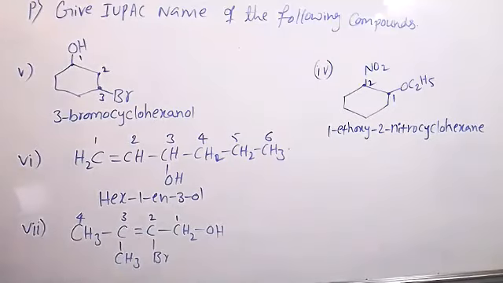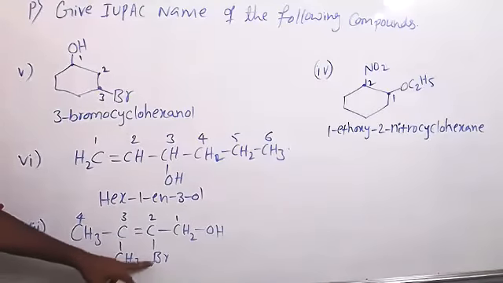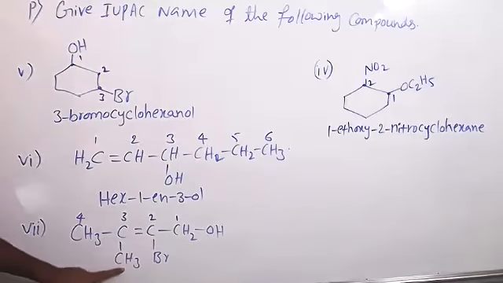First of all, we have to write substituent names, the side chains, then the functional group. Lastly, we write the functional group. So here the substituent is bromine: 2-bromo, then the side chain name 3-methyl.